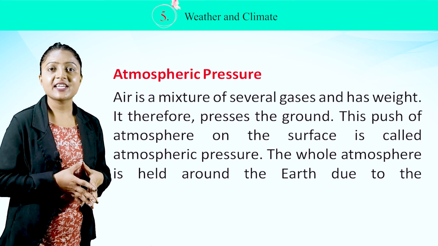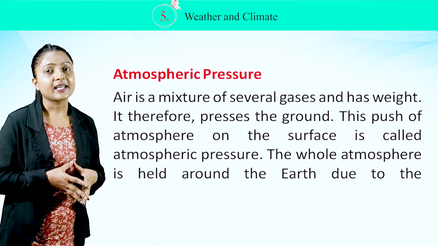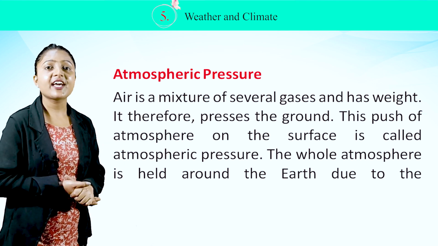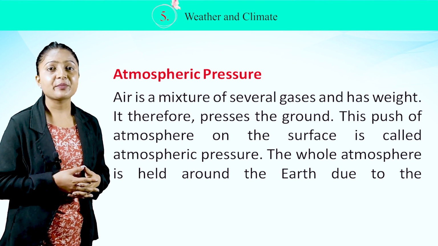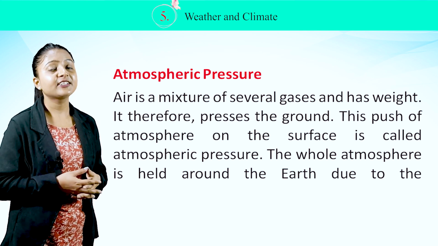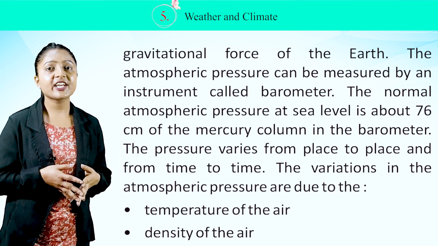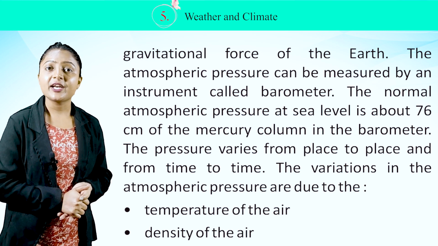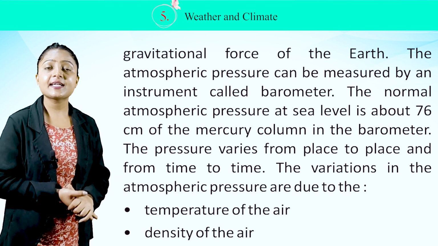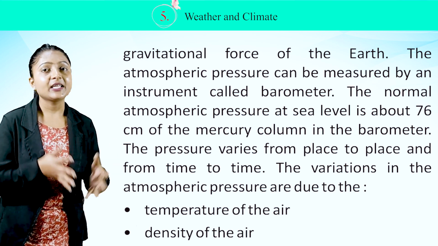Atmospheric pressure. Air is a mixture of several gases and has weight. It therefore presses the ground. This push of atmosphere on the surface is called atmospheric pressure. The whole atmosphere is held around the earth due to the gravitational force of the earth. The atmospheric pressure can be measured by an instrument called barometer. The normal atmospheric pressure at sea level is about 76 centimeter of the mercury column in the barometer.